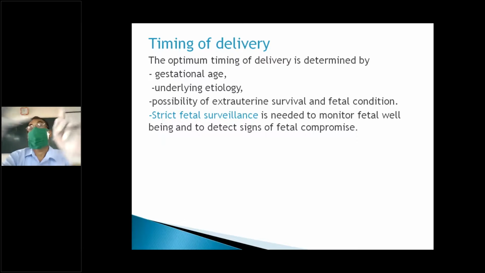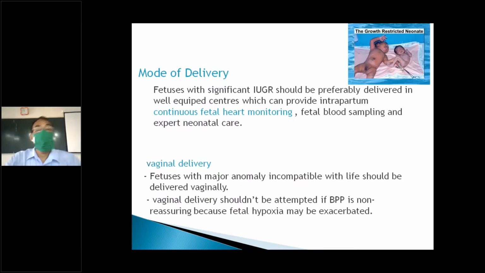So anesthetist, pediatrician, and gynecologist, along with a neonatal unit that can handle small, preterm, IUGR and asphyxiated babies. With these conditions, we have to plan the delivery and monitor the baby.